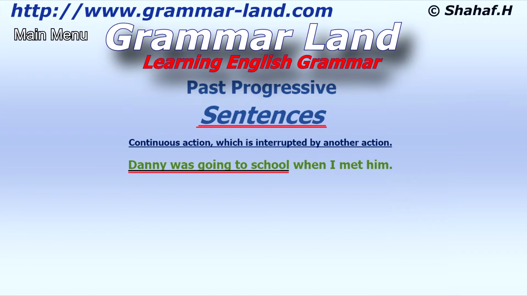The first action, the act of walking, is a continuous action. Danny goes, and goes, and goes. He keeps walking until he reaches his destination, which is school. That is a continuous action, and that's why we use the past progressive tense, was going.